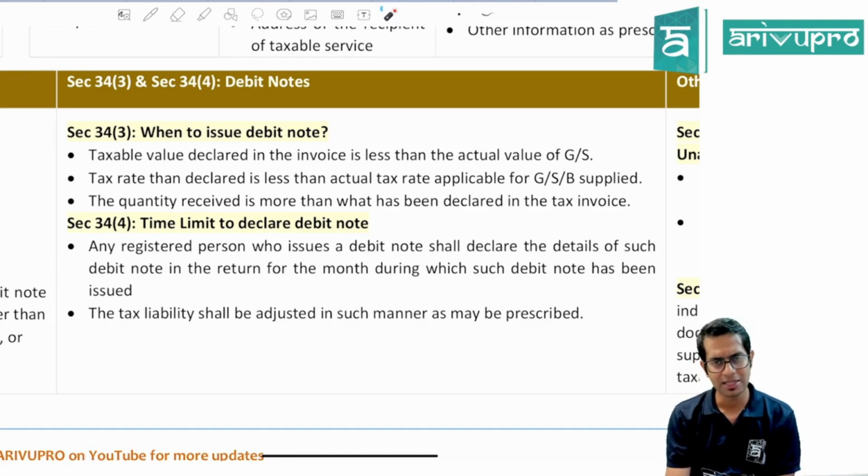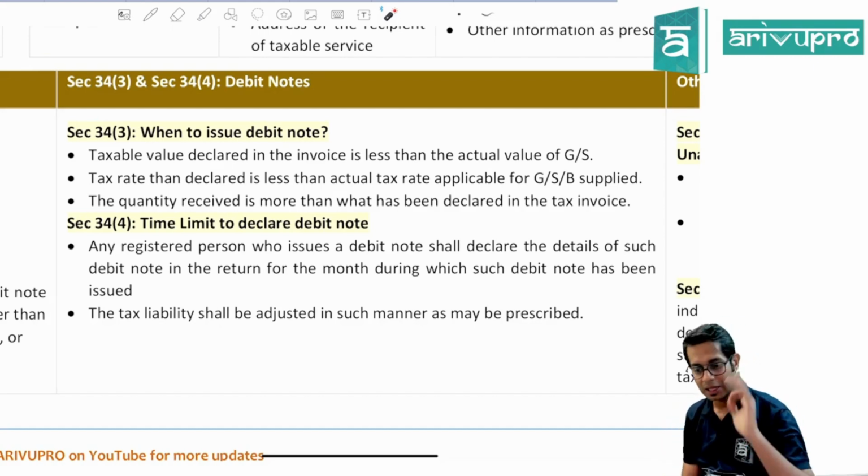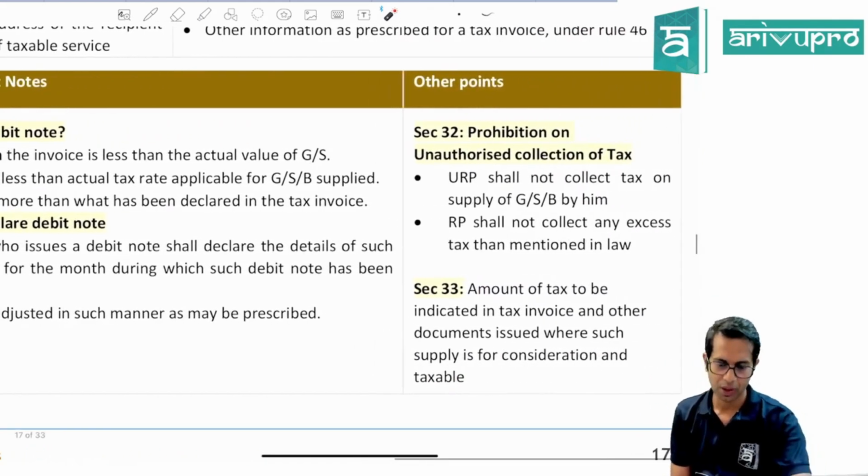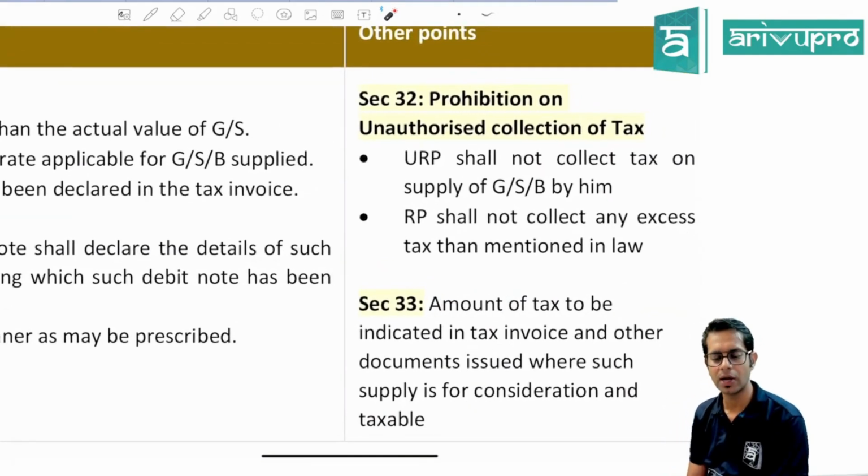Now, is there any time limit for this also? Yes, you are required to report this debit note in the month in which it is issued by you. Now, Section 32 prohibits unauthorized collection of taxes.